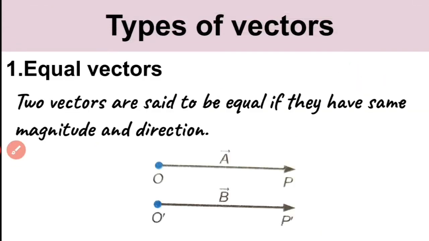Now, there are different types of vectors. We were discussing how to represent a vector; now we discuss different types of vectors. The first is equal vectors. What do we mean by equal vectors? Two vectors are said to be equal if they have the same magnitude and direction. The two vectors are equal only if they have the same magnitude and direction.